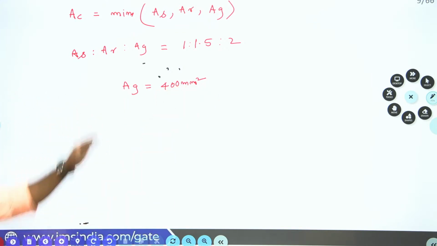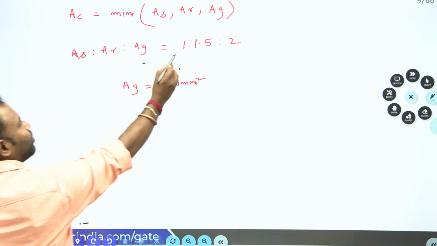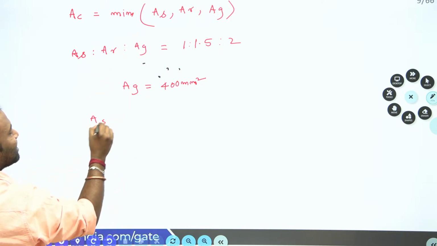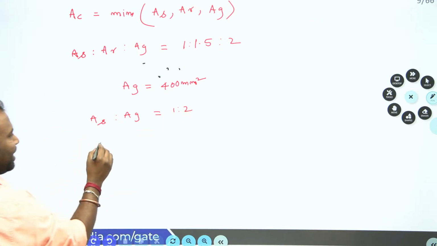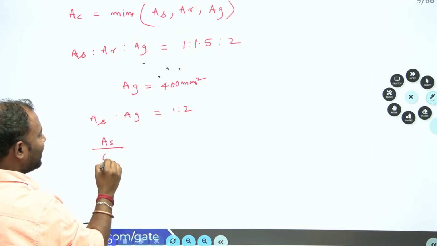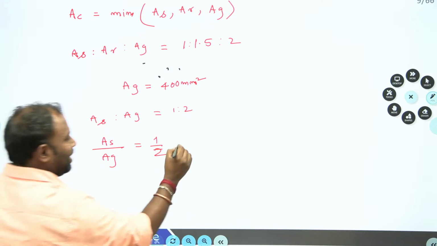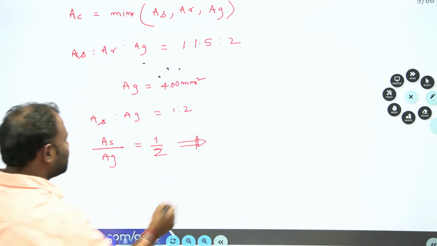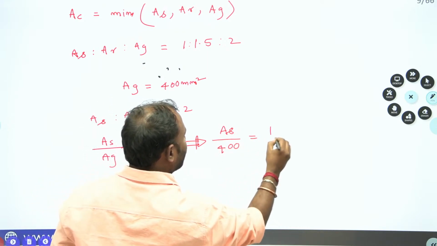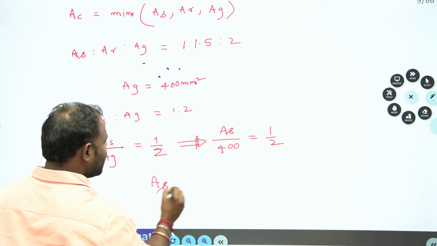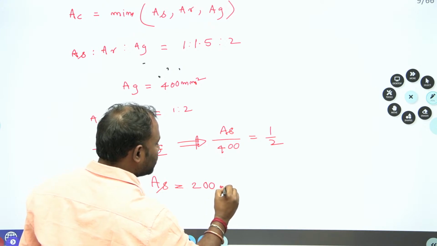Now I want to find out which one is the minimum among AS, AR, AG. From there I'll know that AS is the minimum. That is why AS is to AG is 1:2. Can I write it like this, guys? So AS divided by AG is equal to 1/2. Yes, guys. From there I know AG. Now substitute AG: AS divided by 400 is equal to 1/2. So AS is equal to 200 mm square.